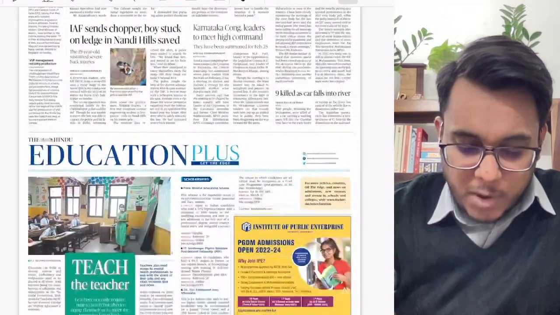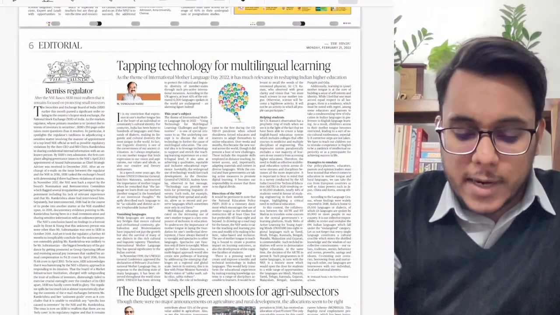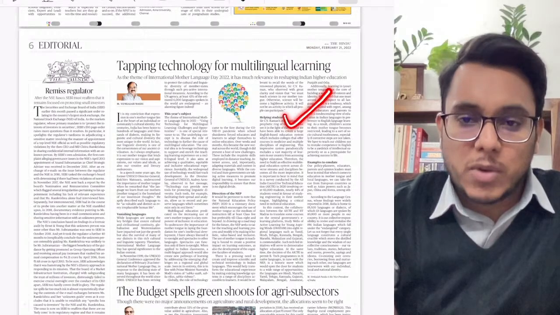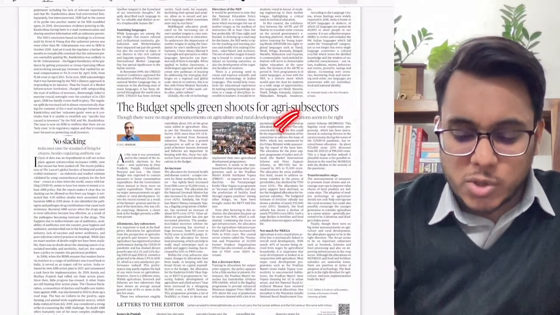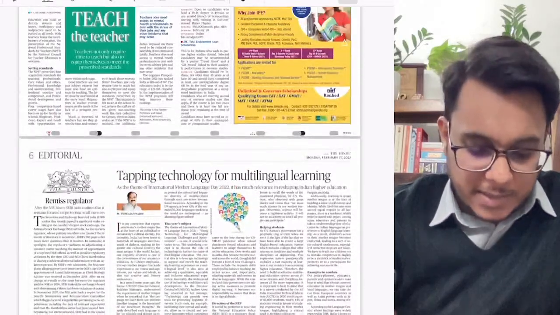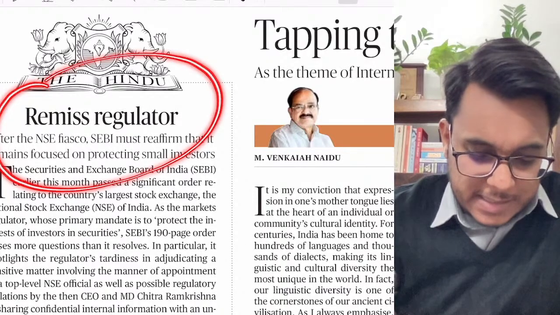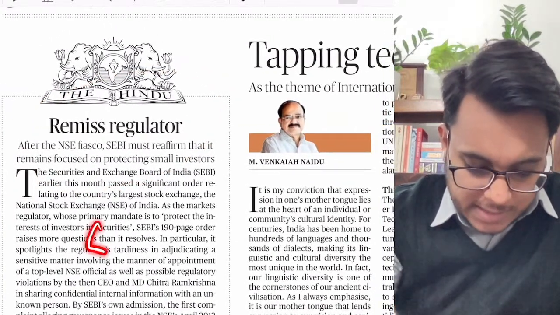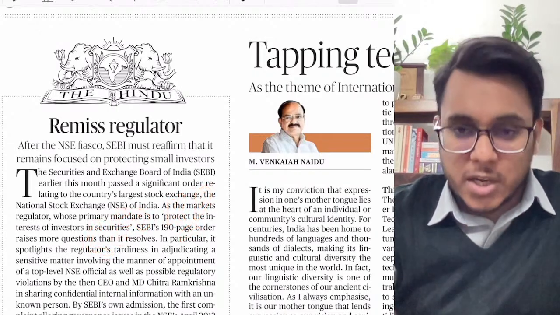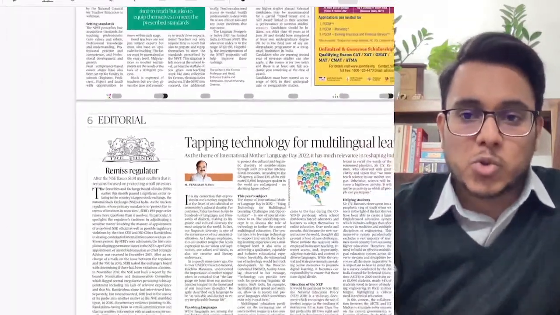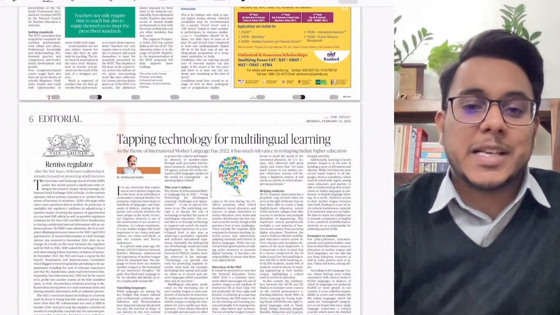Then moving on, we reach the editorial page. The first editorial is talking about tapping technology for multilingual learning. We'll see this article. Then, the Budget feels green shoots of agriculture subsectors. We'll see this article. Then, guys, this article is talking about the recent NSE fiasco, where the CEO and MD, Chitra Ramkrishna, has been accused of some irregularities, and a kind of scam is unfolding here.